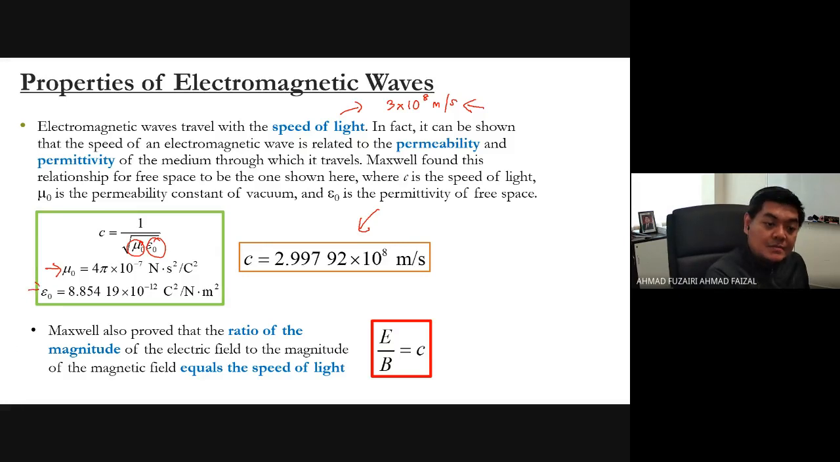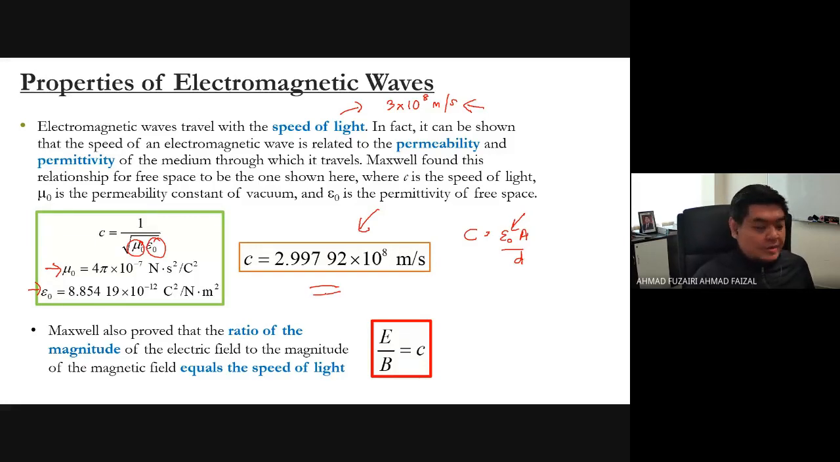And epsilon naught, we also learn about epsilon naught, 8.85 times 10 power of -12. If you notice in the capacitors, in the capacitance and how to define the capacitor, for example, C equals epsilon naught A over D. This is epsilon naught, so the value is 8.85 times 10 power of -12. And then it will give you 3 times 10 power of 8 meter per second.